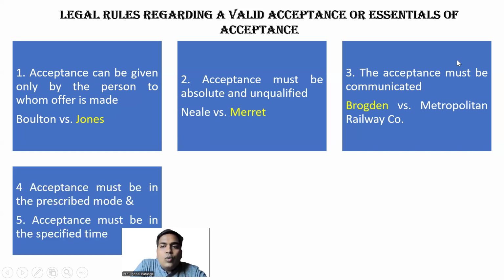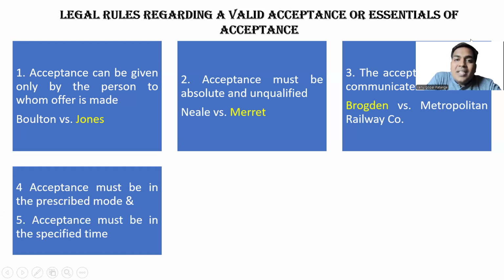The fourth point is that acceptance must be in the prescribed mode and within the specified time. Take the example of government tenders. Let us consider the tender as the offer. To reply to the tender, to provide acceptance, you need to attach a cancelled check or a demand draft, and post it within 10 days or 1 week. The specified time will be given.